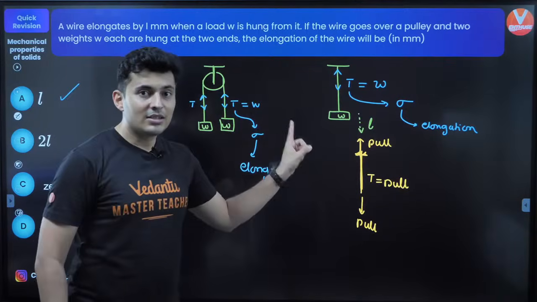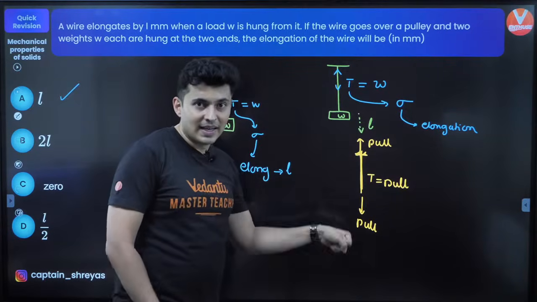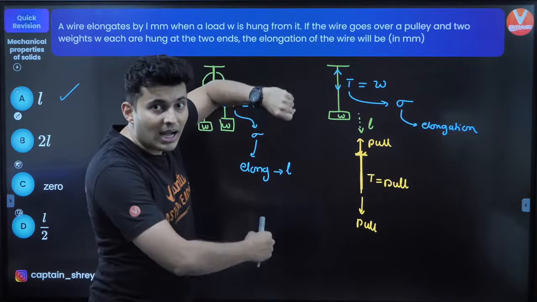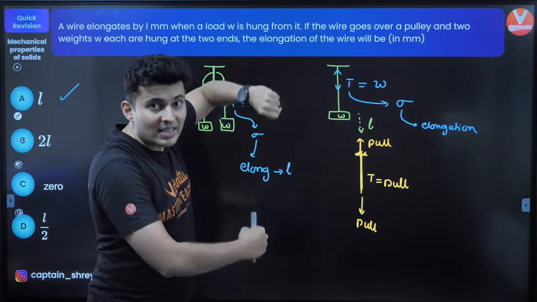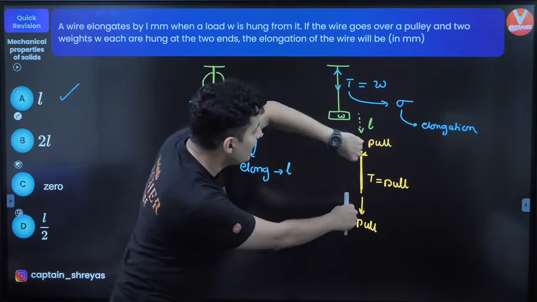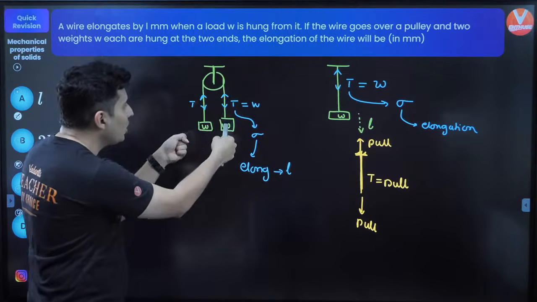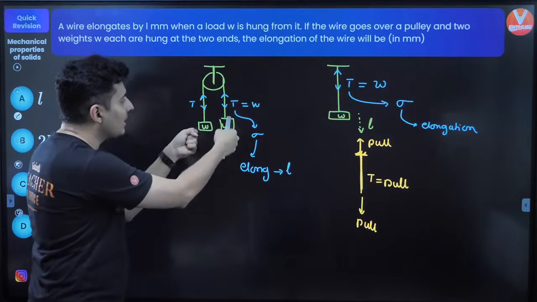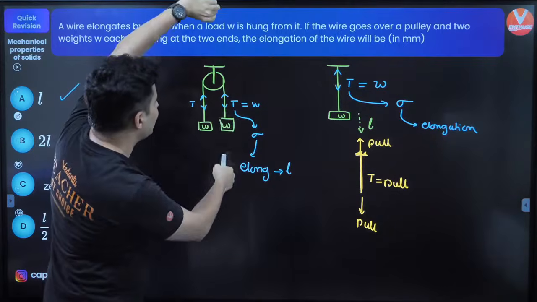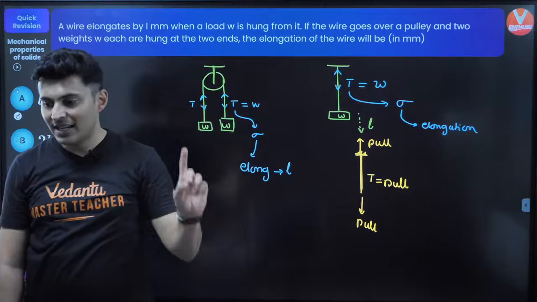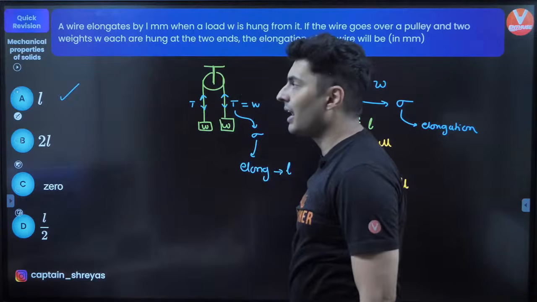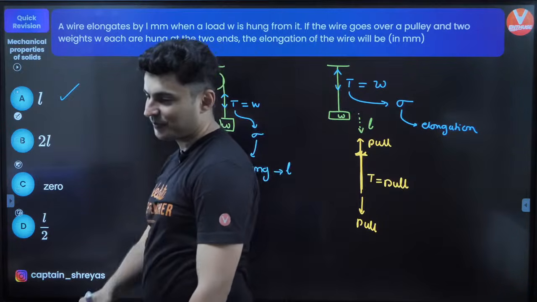It's not just that you are pulling from one side, there is a supporting force from the other side, so actually you are applying two forces simultaneously. When you bend it and put it over the pulley, it's still the same thing. You can just open this up and see it's the same string, same force, same pull from both sides. Hence the answer is A, which is L.